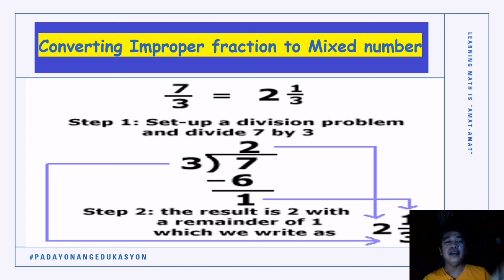So, an improper fraction can be converted into a mixed number or a whole number. Ma-convert ang improper fraction into whole number kung ang imo nga numerator is divisible by your denominator.